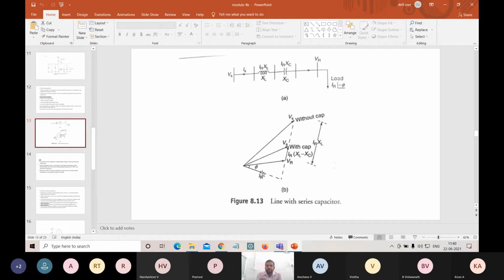If you use a capacitor, it improves the voltages. It provides our lagging current. The lagging current is used to produce or generate the reactive power.